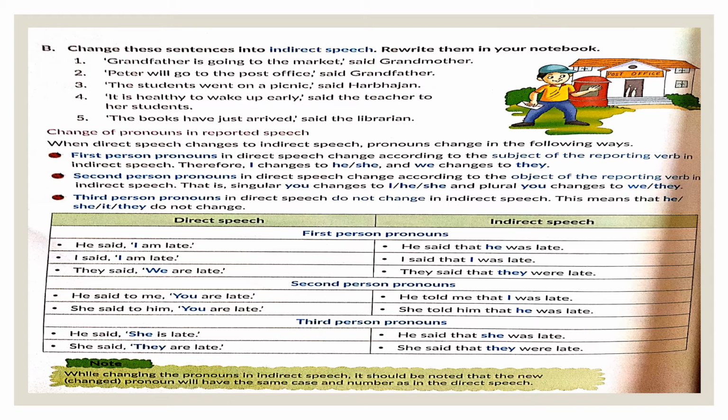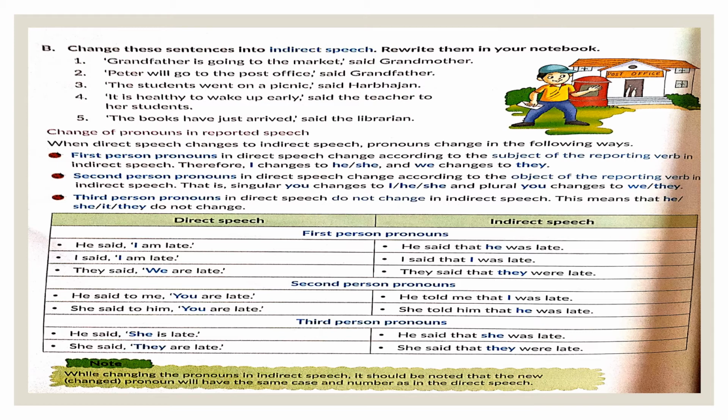Similarly, if in a sentence it is second person pronoun in direct speech, then we are now going to look at the object of the reporting verb and accordingly change the sentence. "He said to me, you are late." What is the object here? Me. Me is the object of the sentence here. You is second person. So when we change it, he told me that I was late.